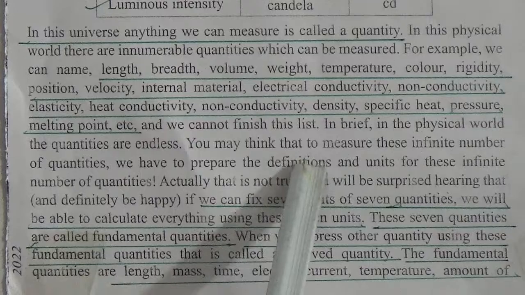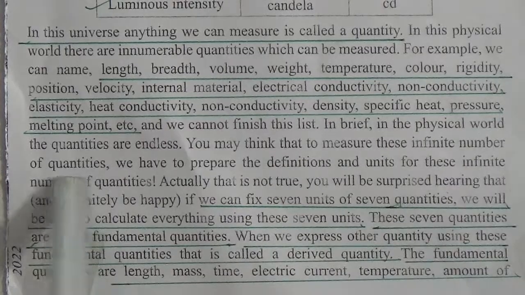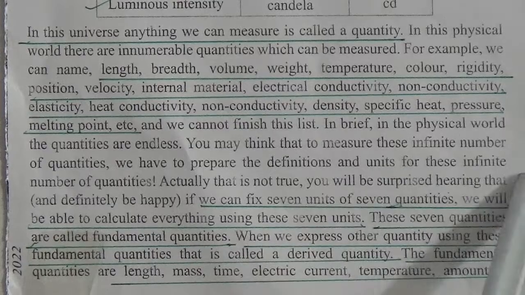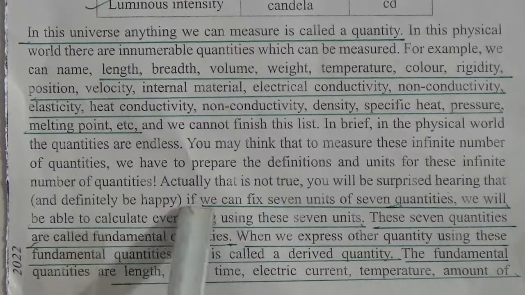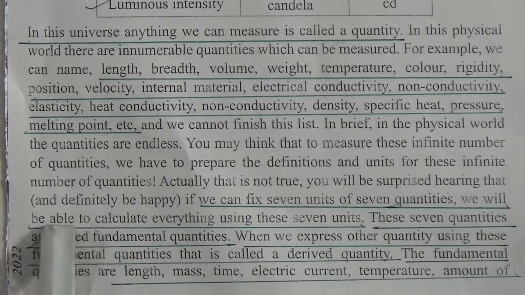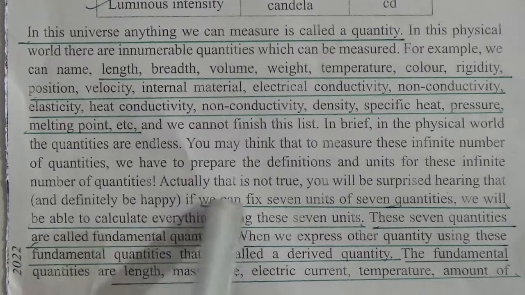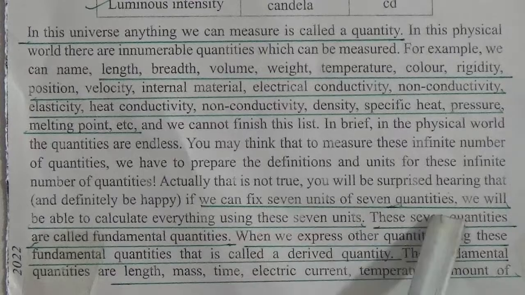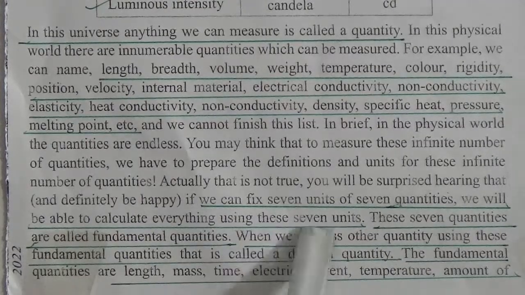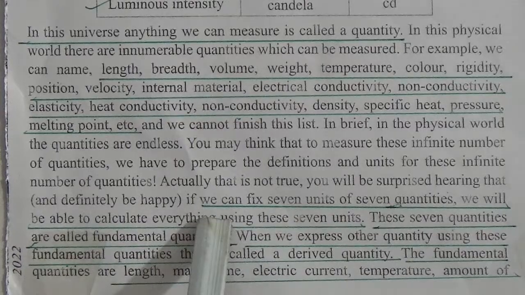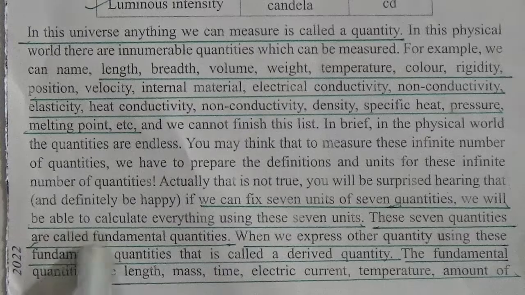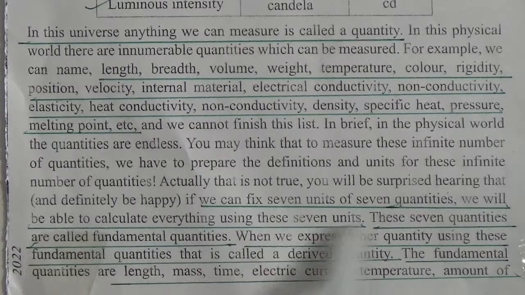You may think that to measure this infinite number of quantities, we have to prepare the definition and unit for this infinite number of quantities. Actually, that is not true. You will be surprised hearing that and definitely be happy. If we can fix 7 units of 7 quantities, we will be able to calculate everything using these 7 units. Underline this line: we can fix 7 units of 7 quantities. We will be able to calculate everything using these 7 units.